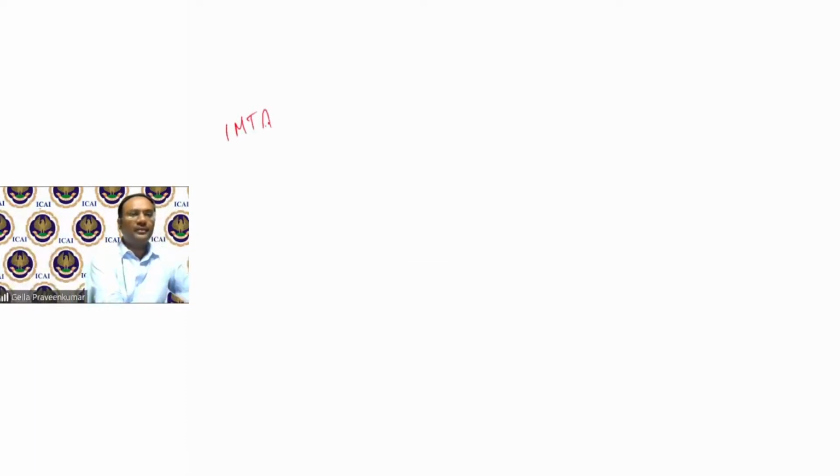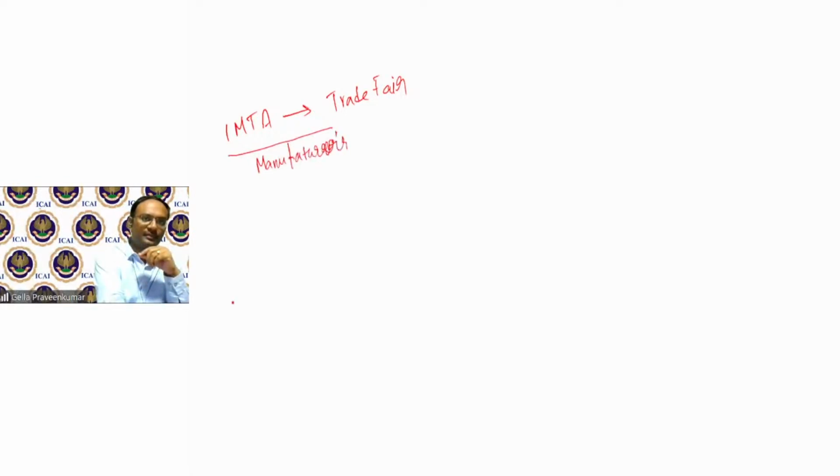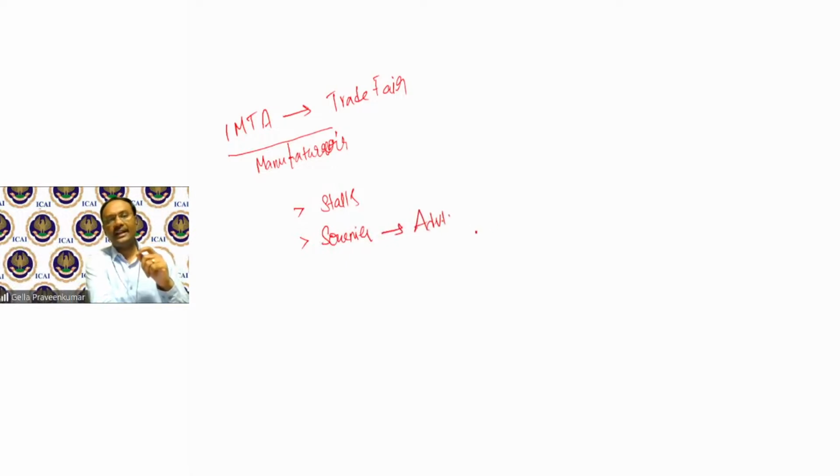This is a very simple example to understand. IMTA is a trade fair. This happens once in a year. One of the prominent events for manufacturers. In this trade fair, there will be something called stalls. Also, there will be a souvenir where advertisements are placed. Now, this particular trade fair is very, very prominent for business deals to happen.